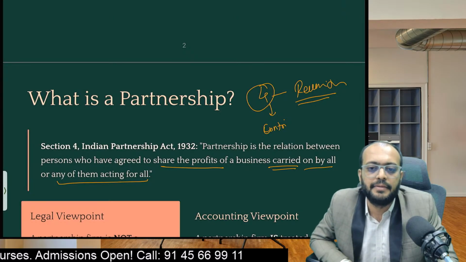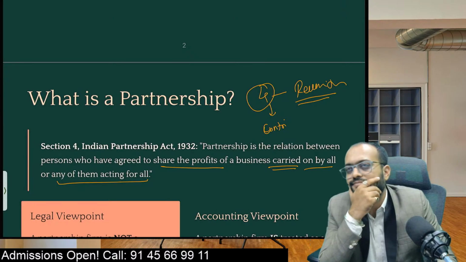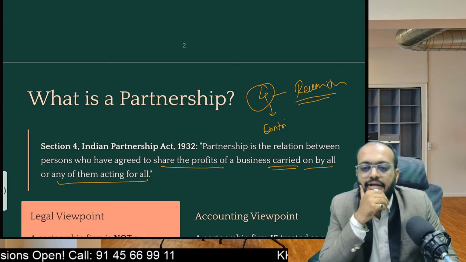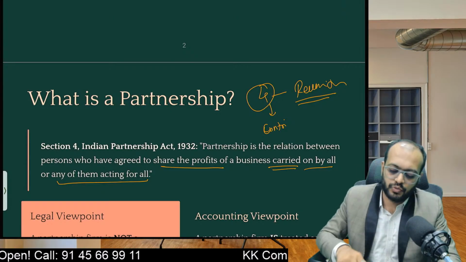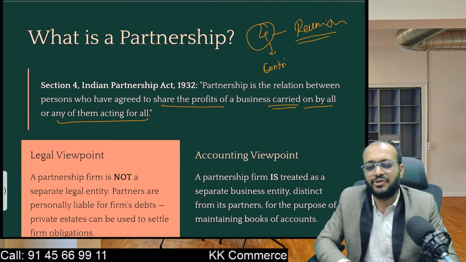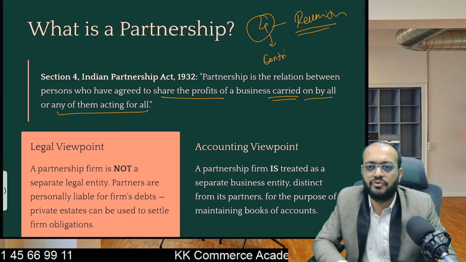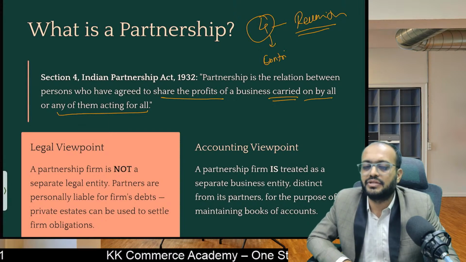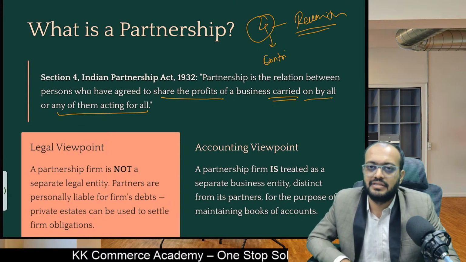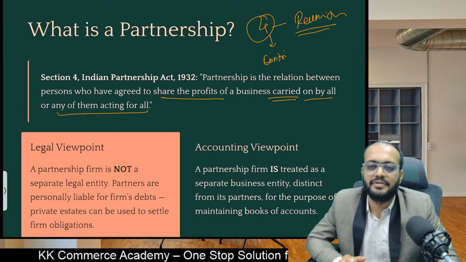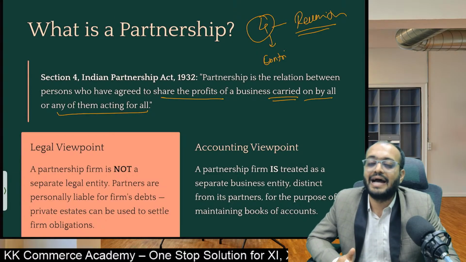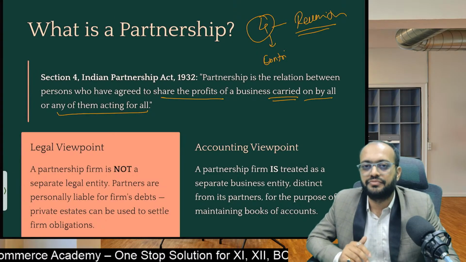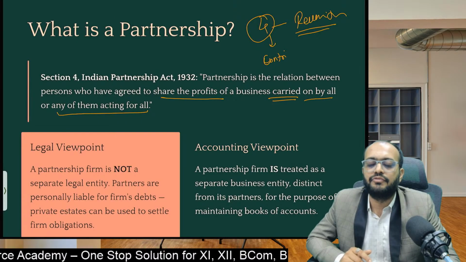Say for example, suppose I need money for expanding my business, and I approach one of my friends. Hey friend, can you give me funding? Or will you be my partner? We can together grow a business. Since KK Commerce Academy is already growing virtually also, we have 2 branches in Nashik, Maharashtra, physically of course, and virtually we are everywhere.